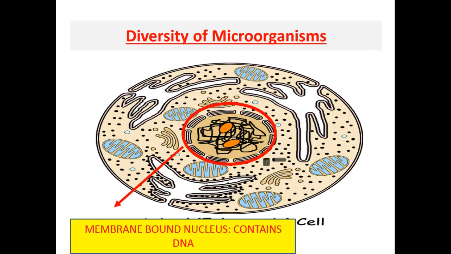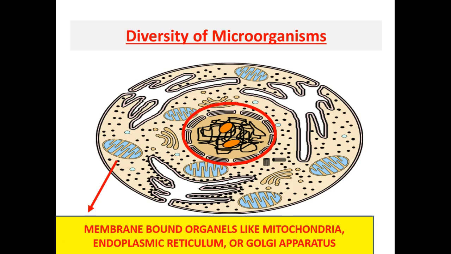Within the cytoplasm, a membrane called the nuclear envelope surrounds the DNA of the cell and separates it from the cytoplasm. Within the cytoplasm, numerous membrane-bound organelles can be found, organelles like mitochondria, endoplasmic reticulum, and Golgi apparatus.